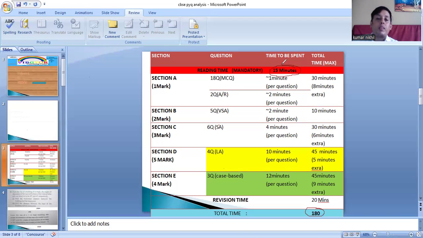Now, section A. In section A, there are two parts. One is MCQ, another is assertion and reasoning. There are 18 questions of MCQ and 2 questions of assertion and reasoning.